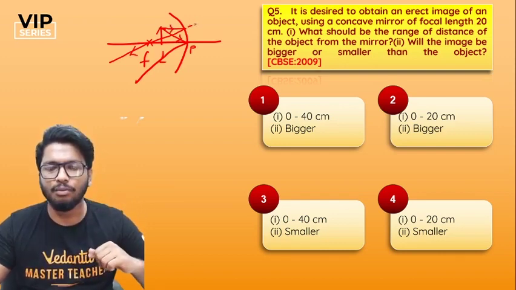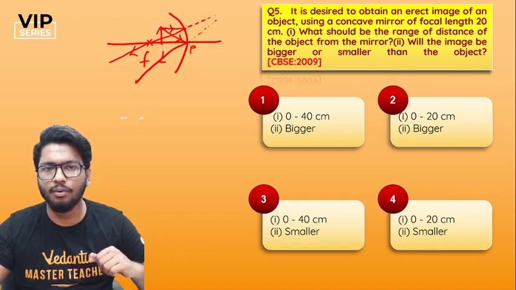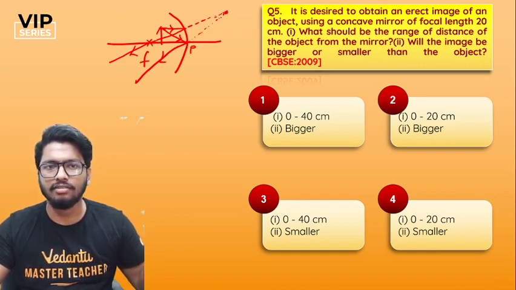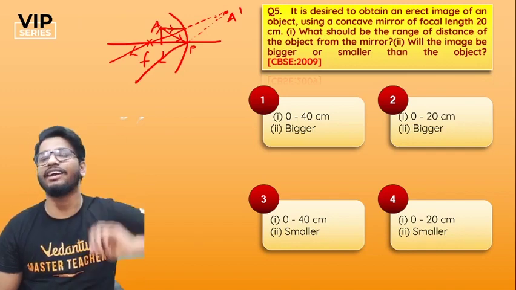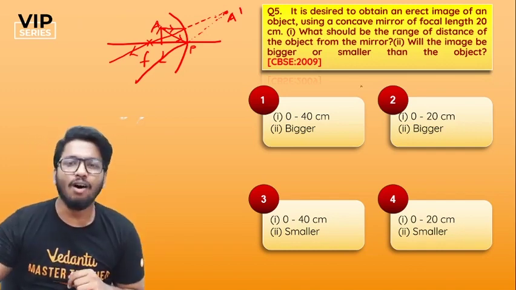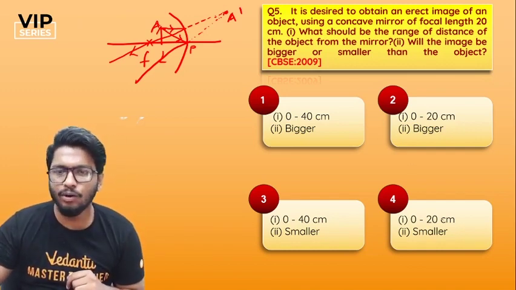So again, it would appear to meet at this point. We'll just call this A, and I will call this A dash. That is the only condition in which you're going to get a virtual image, and hence the object should be placed between 0 to 20 centimeters.